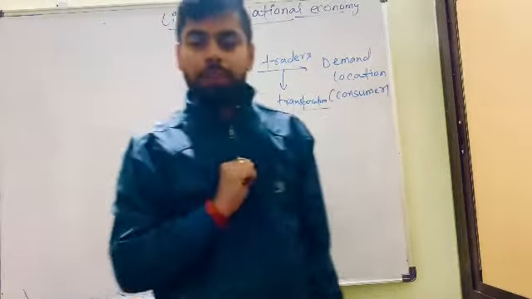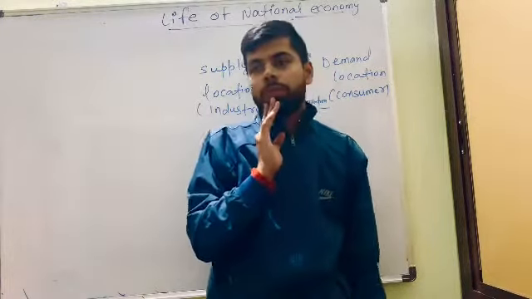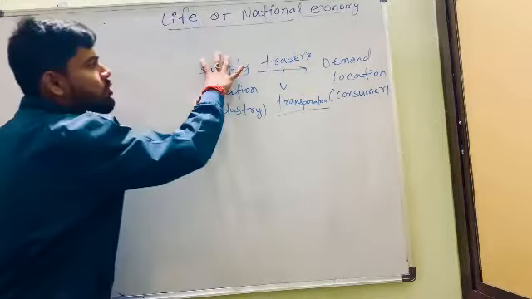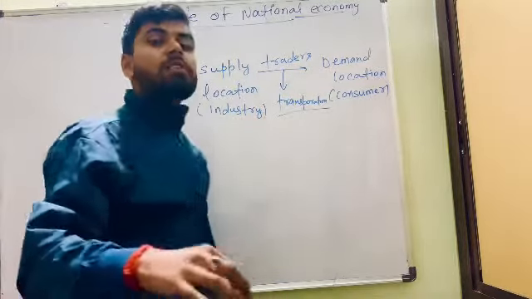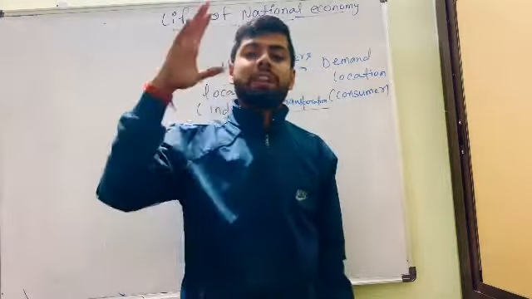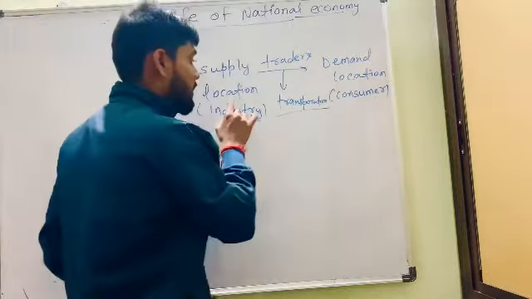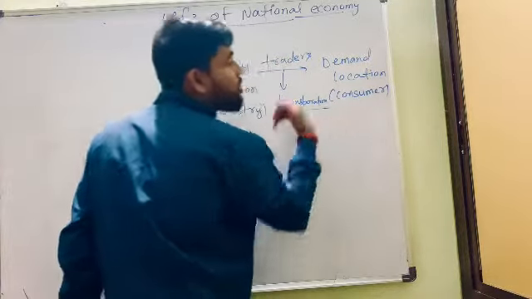Clear? Suppose we supply so much iron, so much Parle-G biscuit, so much ink, so much marker, but we don't know how to transport.